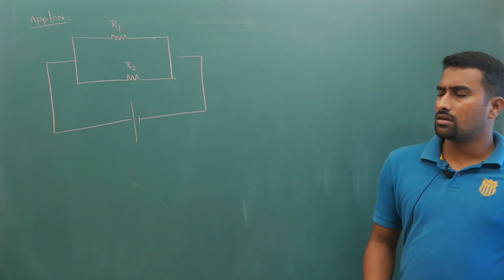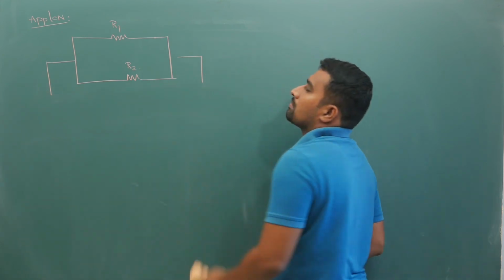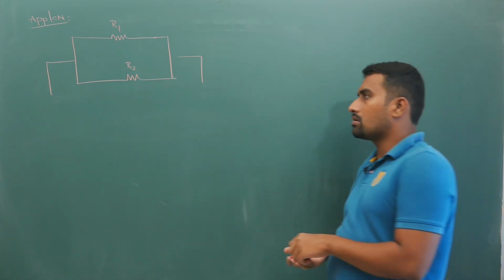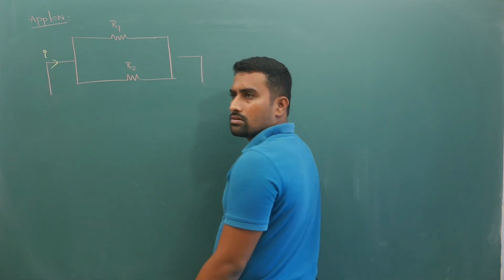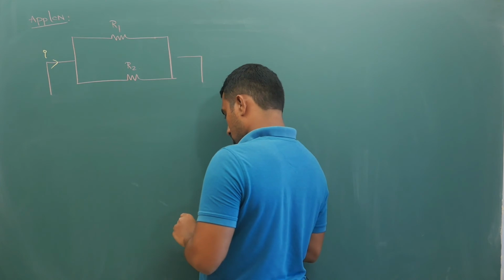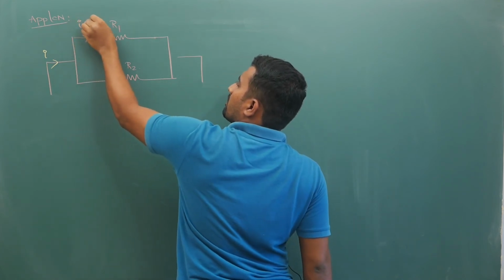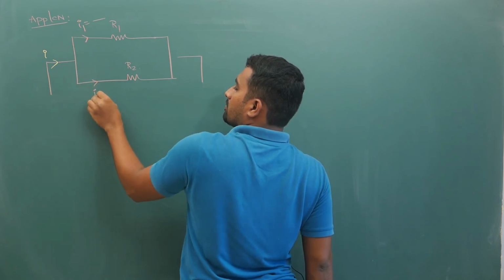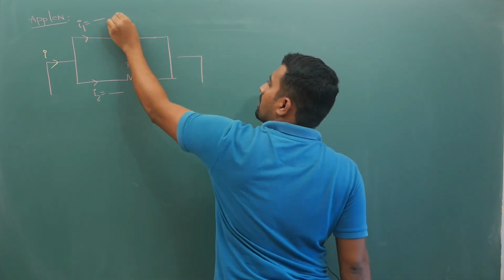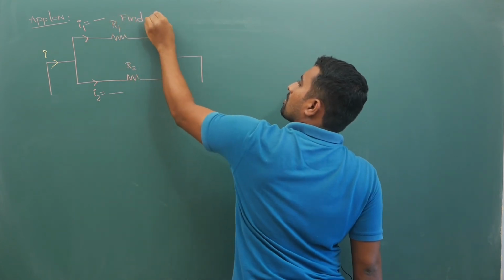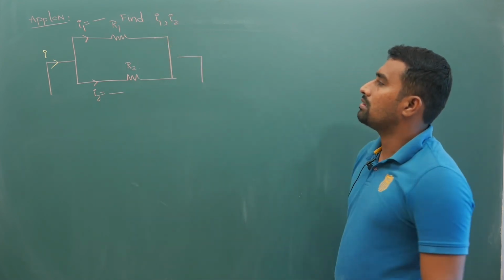First let's not include the cell part. Now your current I is entering. Then what is the I1 value, what is the I2 value? Simple question. Find I1, I2 in the figure, that's all.